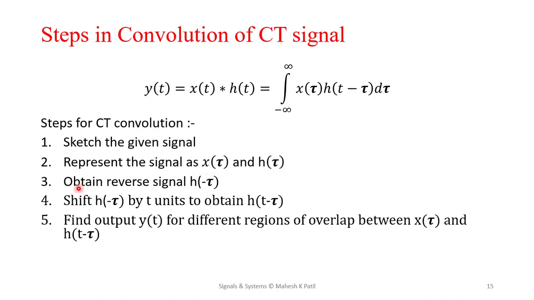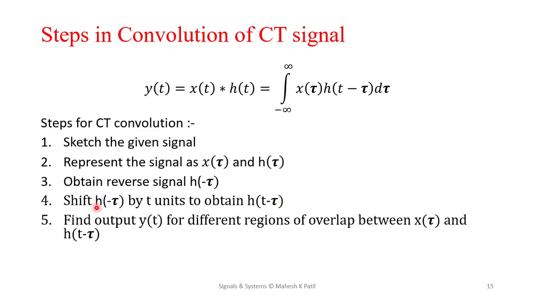Then next, obtain the reverse signal h of minus tau. Since h of tau is given, you sketch it and obtain its reverse, that is, h of minus tau. Then our next step is to get h of t minus tau.